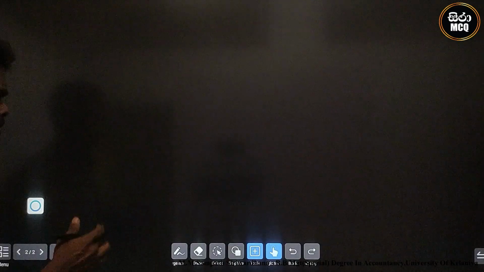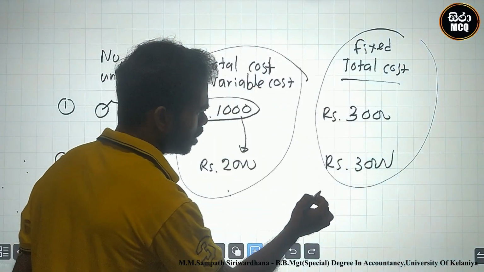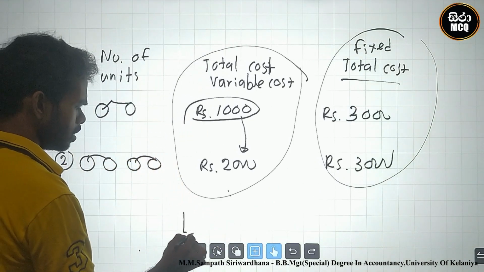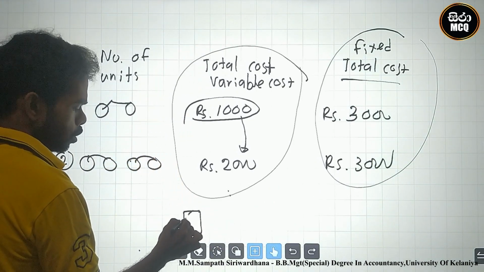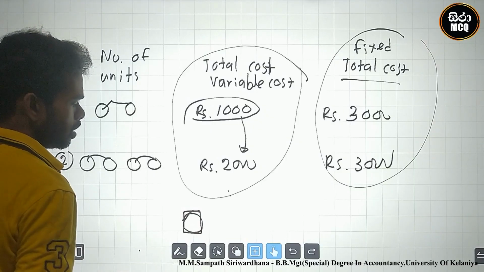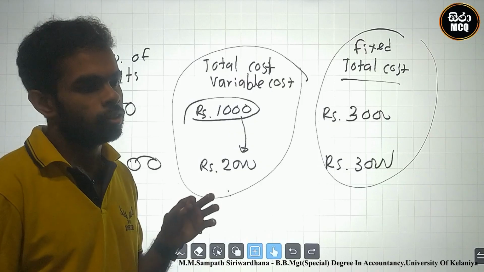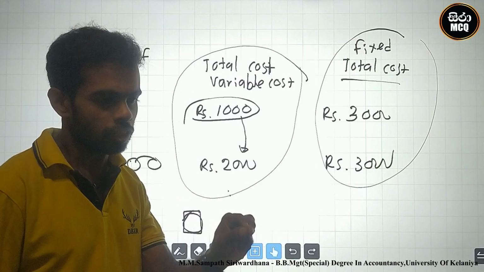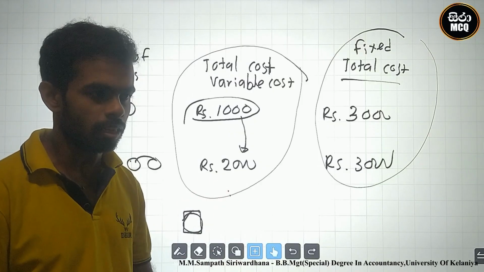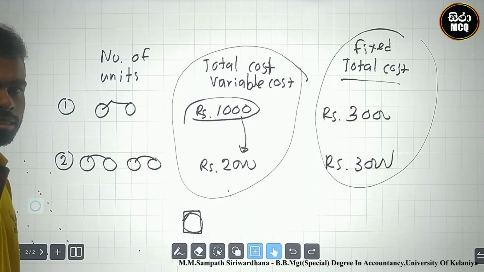Why? You purchase a grease and oil bucket. Using this bucket, can you fulfill the grease and oil requirement of 1,000 bicycles? You cannot.